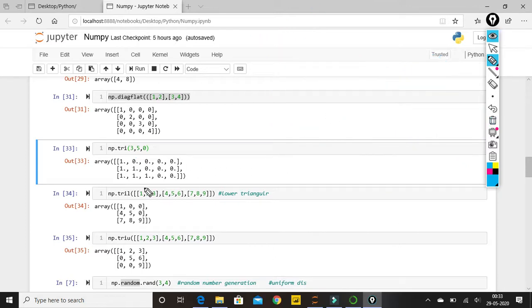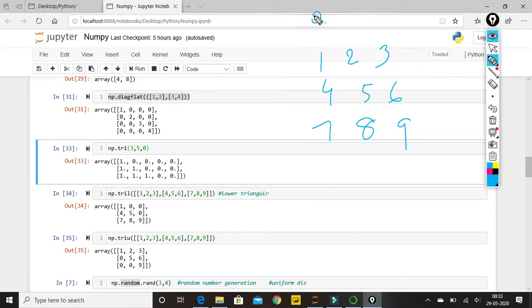Then we have tril, which means lower triangular. Now let's see how this will work. I think it's obvious now. You will be able to guess how this will work for us. So this is our array, this is the data. Now tril means lower triangle. If nothing is given, it will consider the 0th index, whatever the data is in my 0th index.